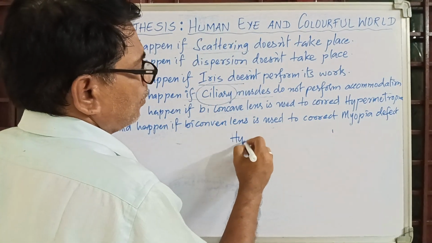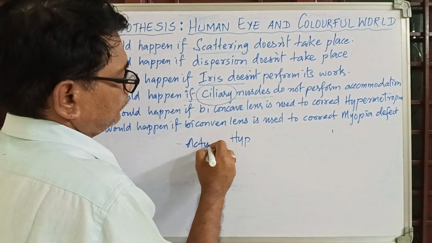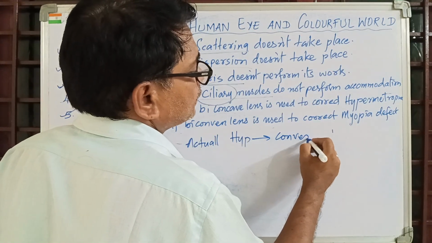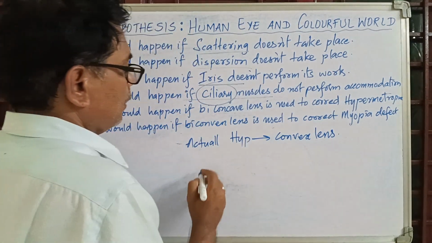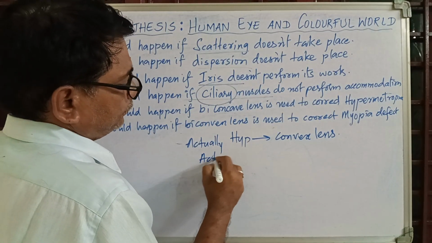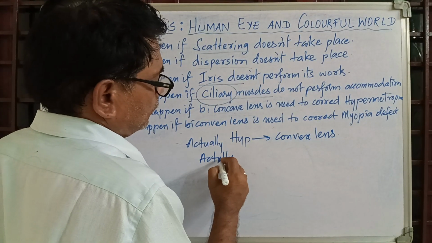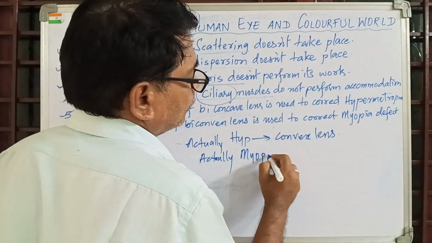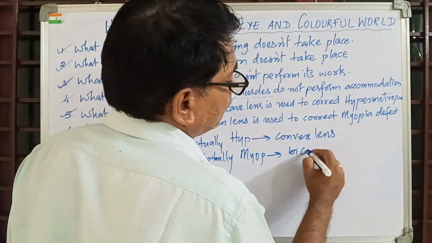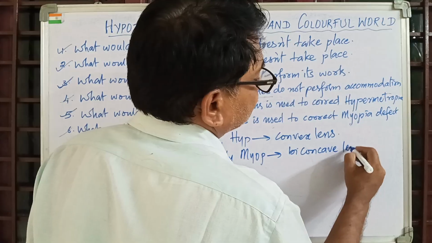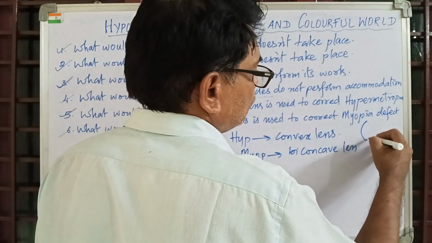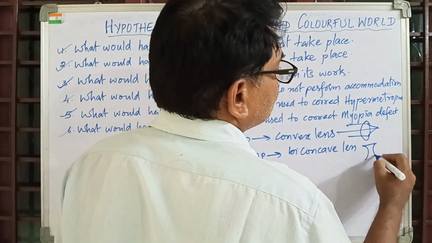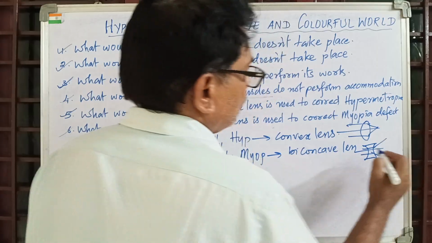Actually, a hypermetropia person is given a convex lens for correction. And actually, a myopia patient is given a concave lens as correction. What does a convex lens do? A convex lens converges the light. What does a concave lens do? It diverges the light. Now what is happening?